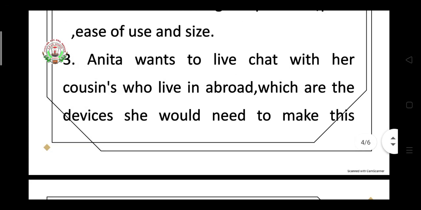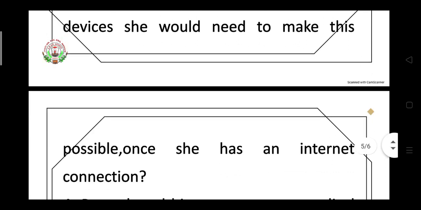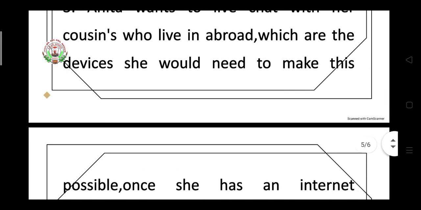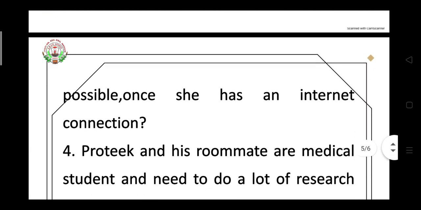Then third, Anita wants to live chat with her cousin who lives abroad. Which device would she need to make this possible once she has an internet connection? So you have to give her suggestions on how to do the live chat.